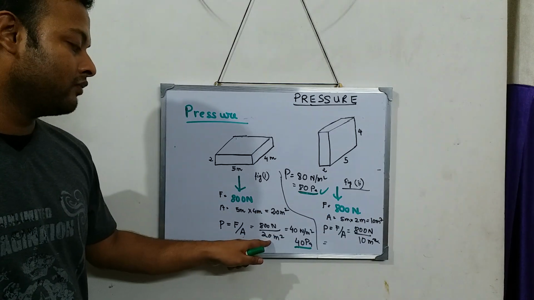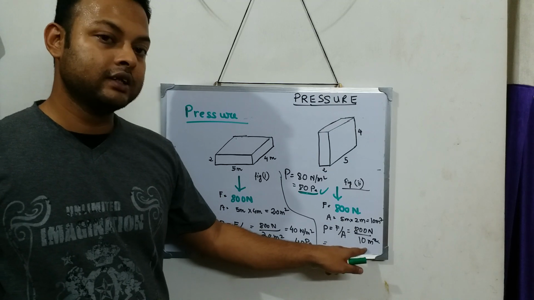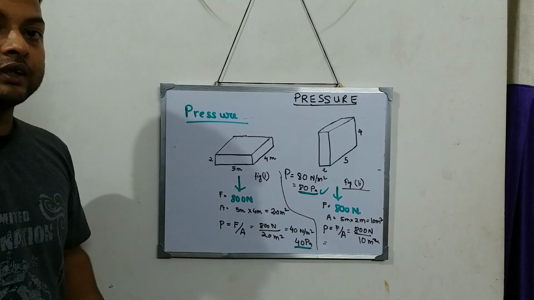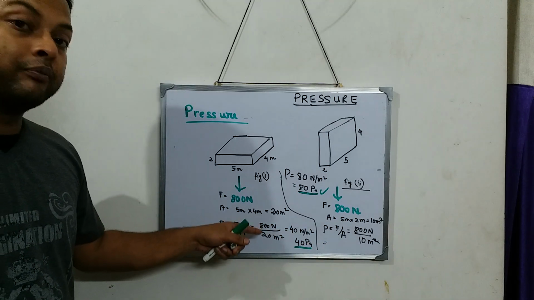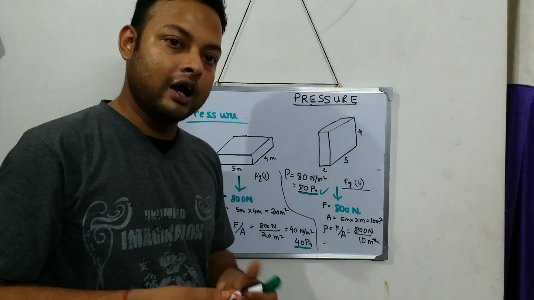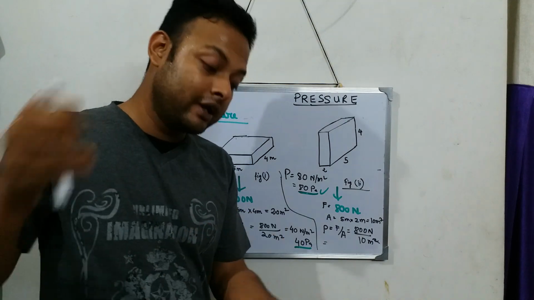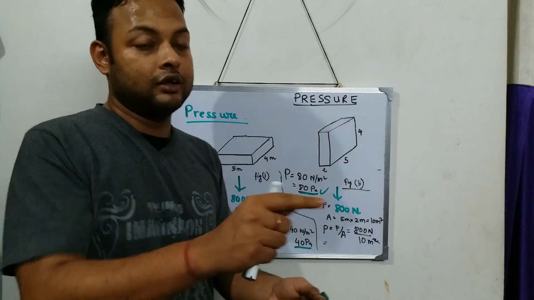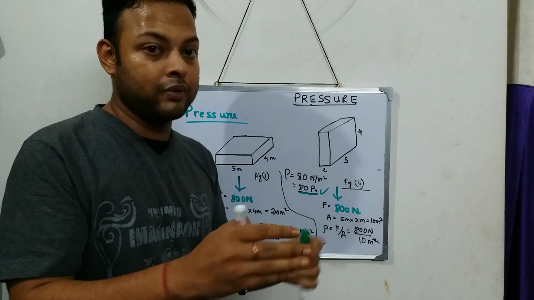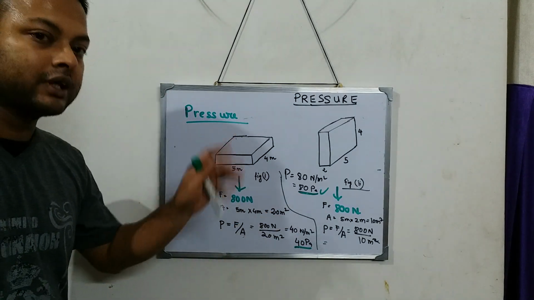But since the area over here is more, and area over here is less, we have different pressure. So how much force, how much thrust is applied on how much area? Force and thrust are kind of the same thing. That is told by pressure. So that is the explanation of pressure.